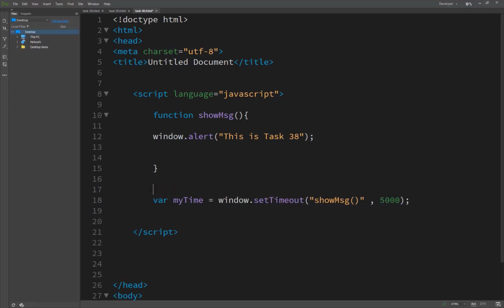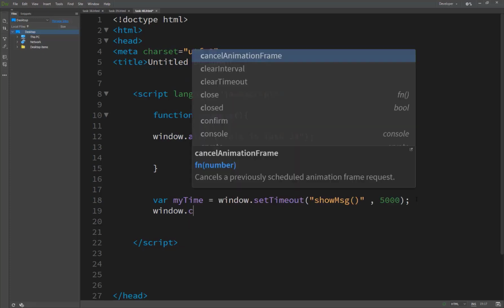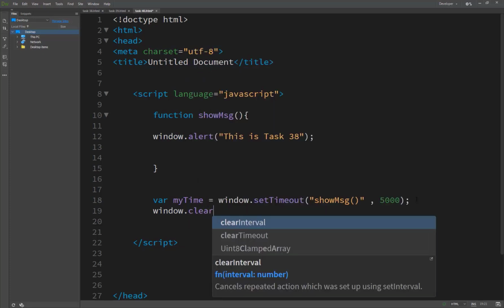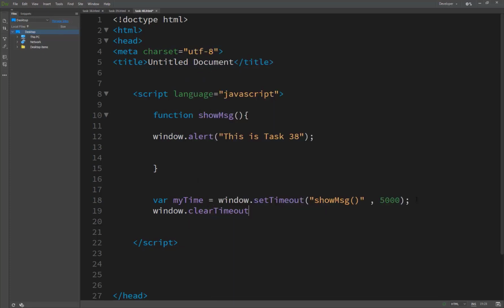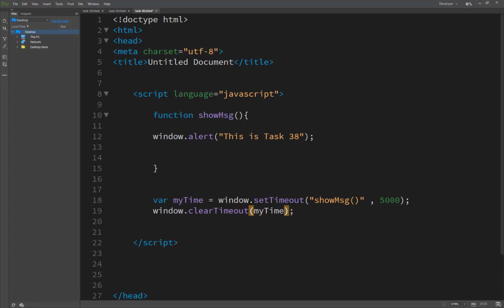We cut it here, and now we cancel it with the window.clearTimeout method. Inside it we pass our variable myTime.